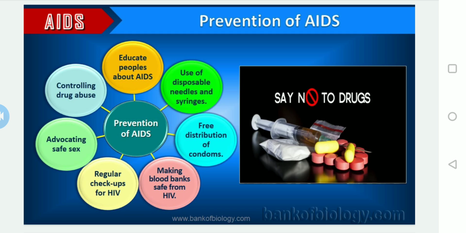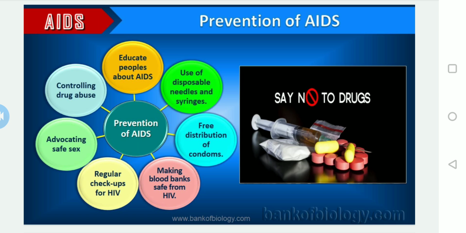Our people are not ready to spend money even for their own safety. That is a very big problem. In such cases, the government has to provide the distribution of condoms. It has been going on for the last few years, but still people are not ready to use them in an appropriate manner.